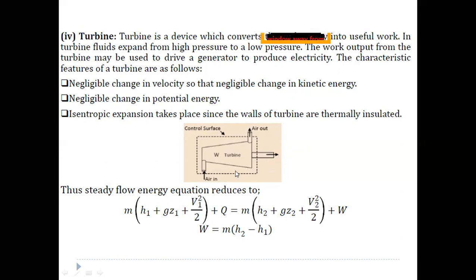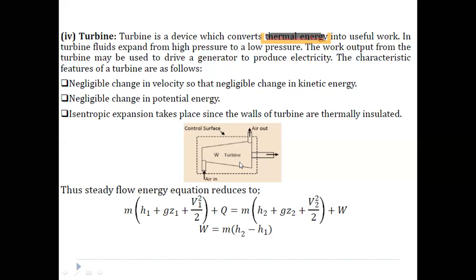Okay, that means by expanding the steam which is sent into this turbine, the pressure decreases and that pressure energy is converted into work. So this rotation of the shaft, when coupled to the shaft of a generator, can also produce electricity. Okay, so this is the inlet here. High temperature and high pressure steam or air will enter into the turbine.